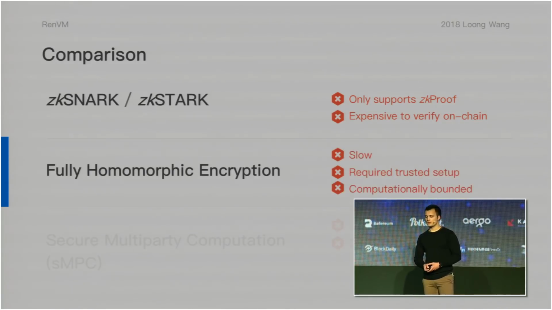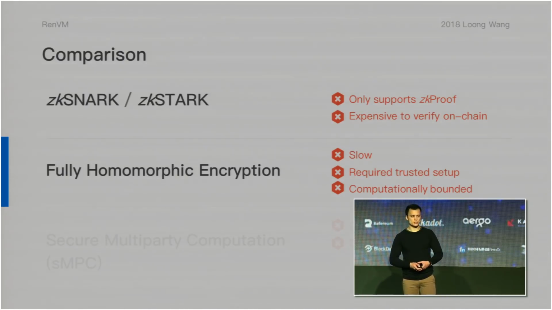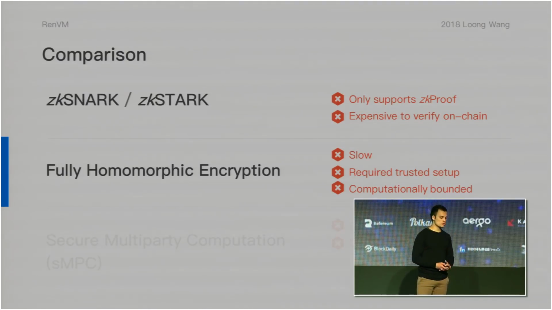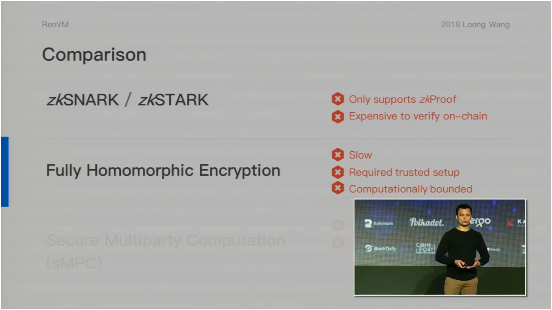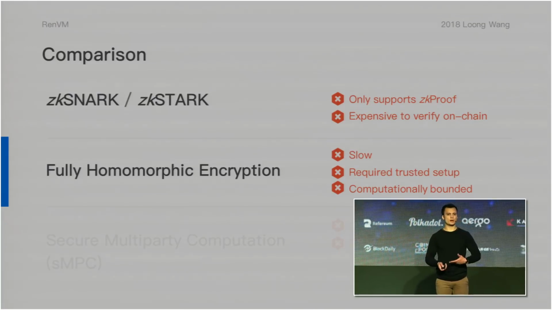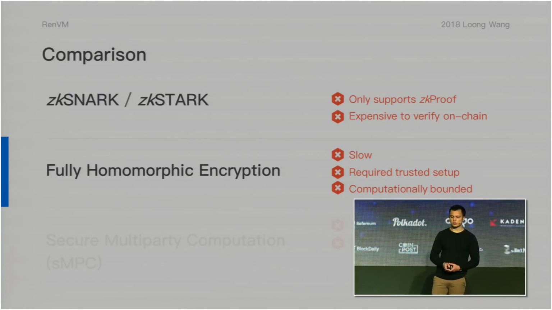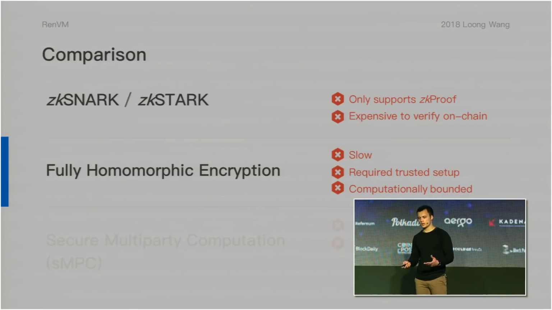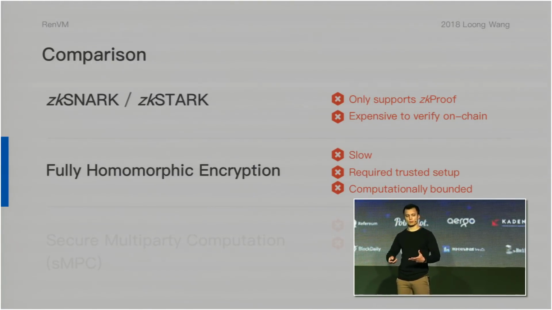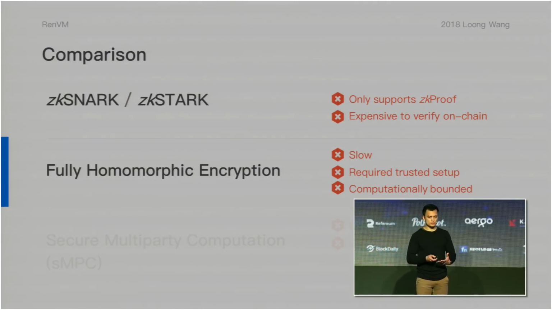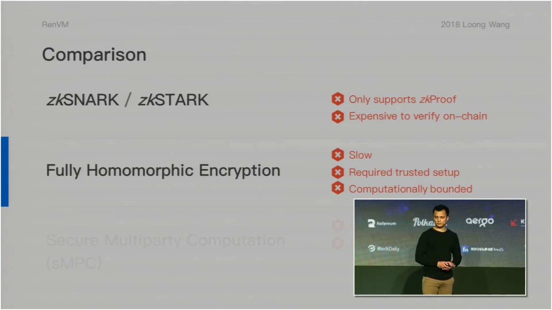There's also fully homomorphic encryption. Now, fully homomorphic encryption has a reputation for being computationally slow, but it's also slow for other reasons. If you want to provide permission-based access to the answers, you can't wait for the parties who initially encrypted the inputs to come back online. This interactive process slows the whole system down, so it's not suitable for every type of application. It also requires some kind of trusted setup if you would like multiple parties to share that encryption and not have access to the private key. And we don't know of any information theoretically secure fully homomorphic encryption.